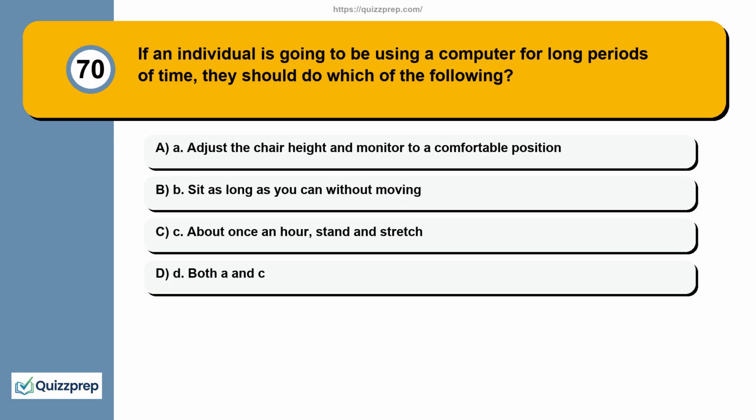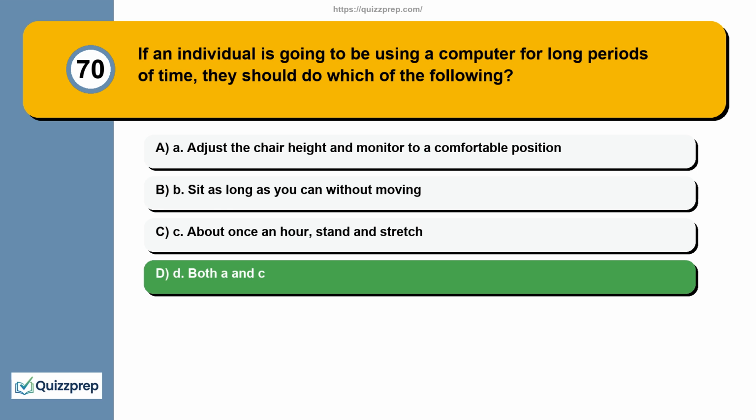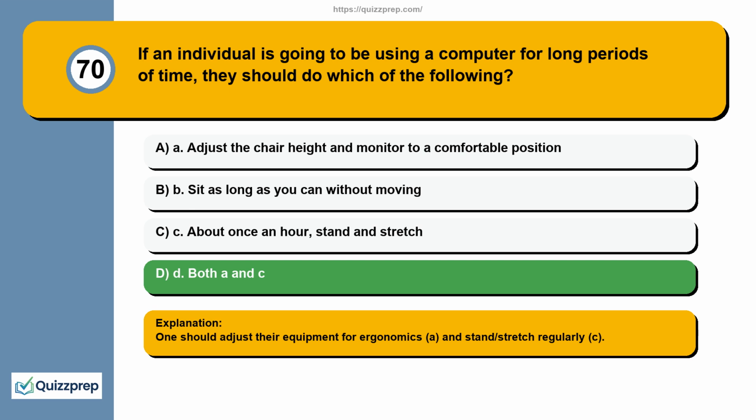Question 70. If an individual is going to be using a computer for long periods of time, they should do which of the following? A. Adjust the chair height and monitor to a comfortable position. B. Sit as long as you can without moving. C. About once an hour, stand and stretch. D. Both A and C. One should adjust their equipment for ergonomics, A, and stand/stretch regularly, C.